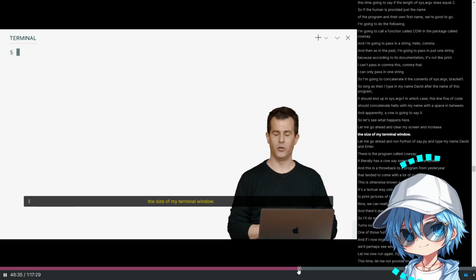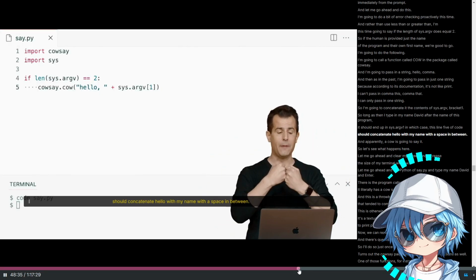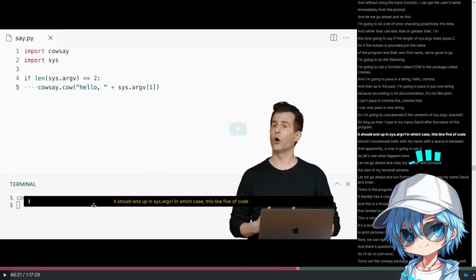Now, the size of my terminal window, concatenate hello with my name. It should end up in sys. Let me check it out. If I import cowsay, import sys, if len of sys.argv equals 2, and I need to input 2 elements there, like my name, Kevin or Suzuki, whatever, then I will use the sys.argv vector, the second element.